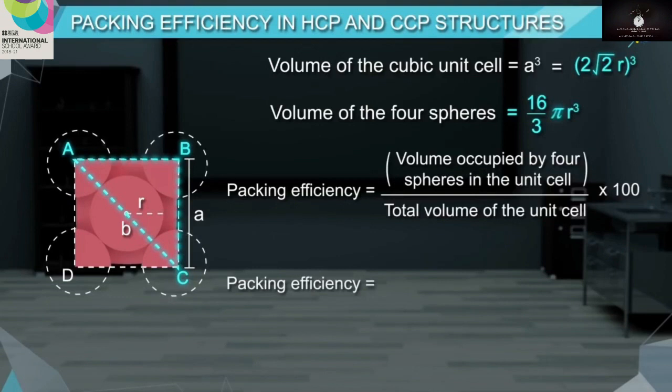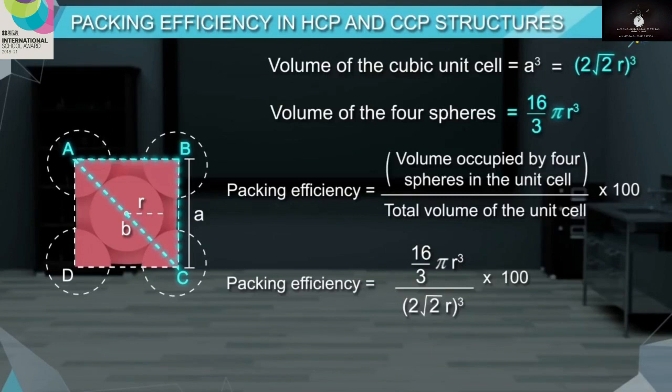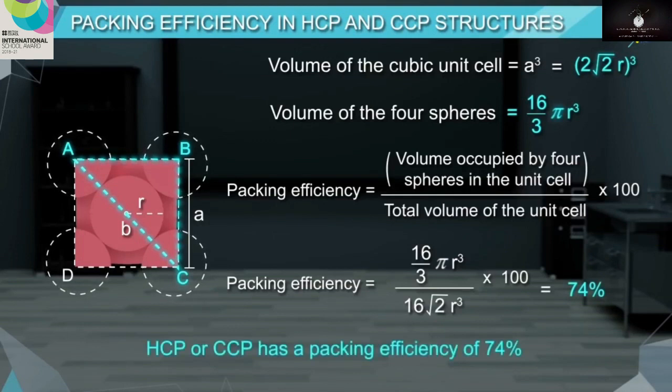By substituting the values, 16 by 3 pi r cube divided by (2 square root of 2r) the whole cube into 100, which is equal to... once you substitute and do the calculation, we will be getting the answer as 74%. So HCP or CCP has a packing efficiency of 74%.